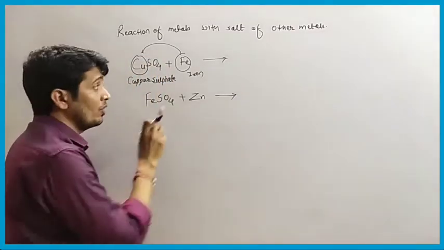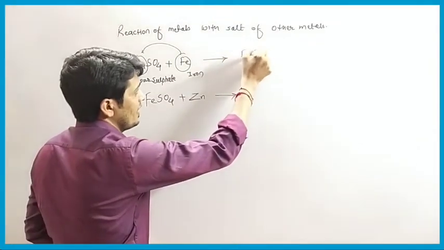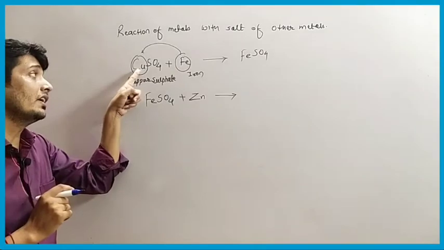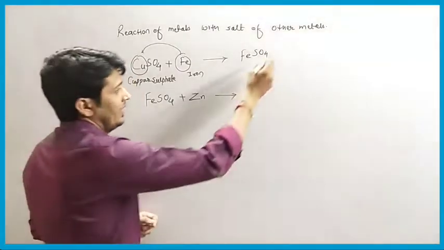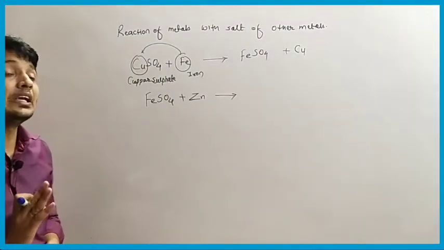Okay. So the product will be FeSO4, that is ferrous sulfate, and the metal will separate out and we will get copper metal separately. Okay.